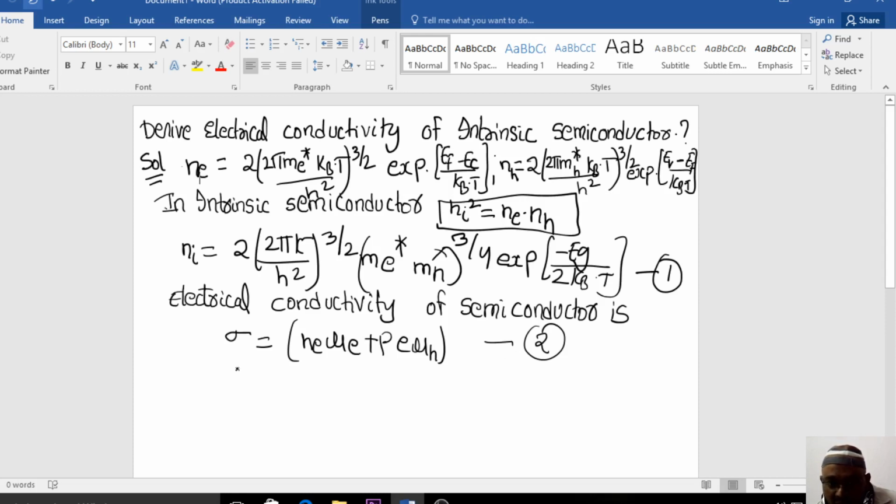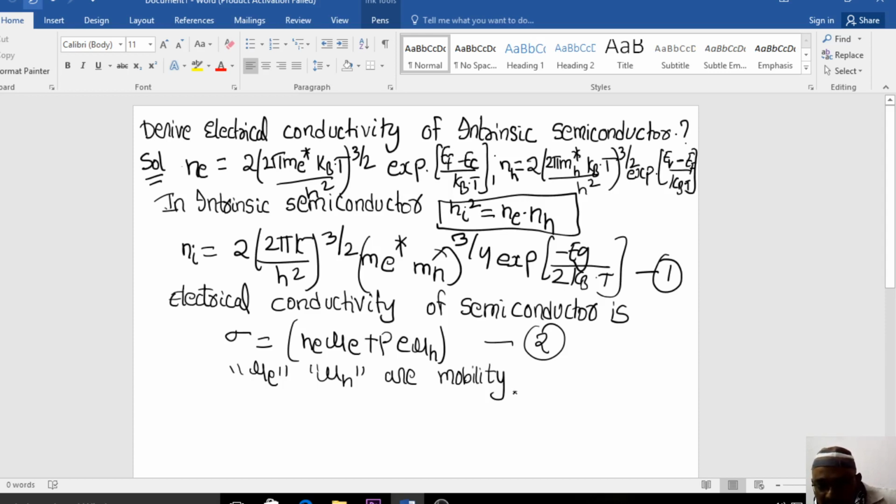So now what is the meaning of mu_e and mu_h? They are nothing but the mobilities. We say that mobility is moving, right? Mobile, so moving of the electrons and holes. You already know that in a semiconductor the charge carriers are electrons and also holes.